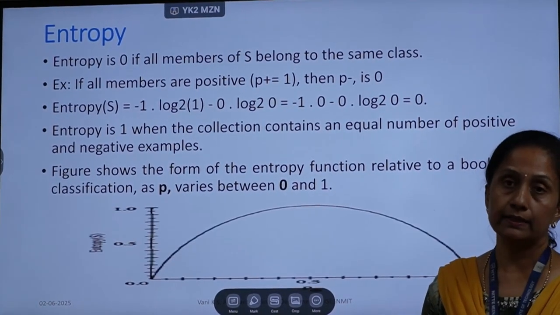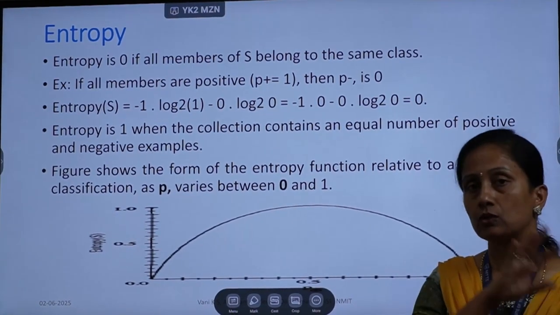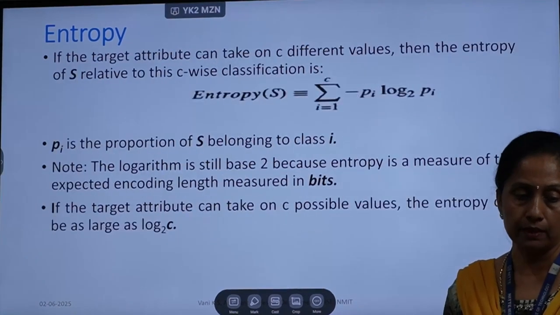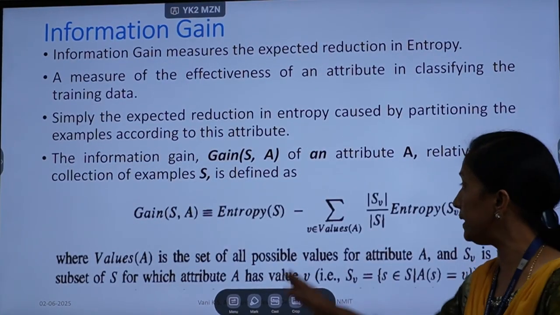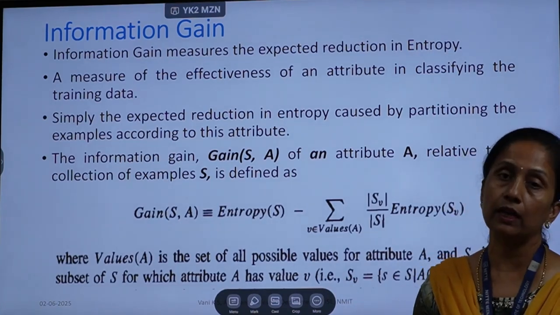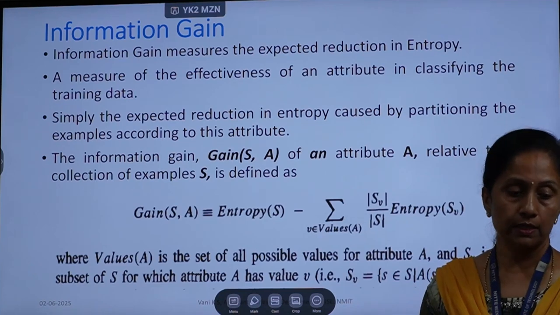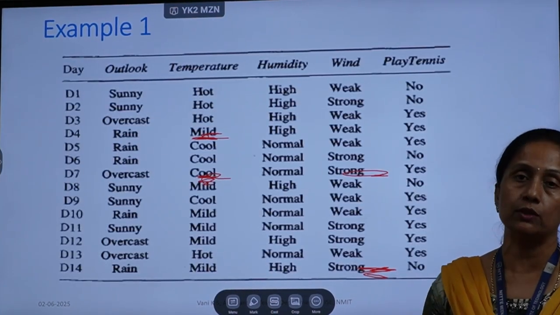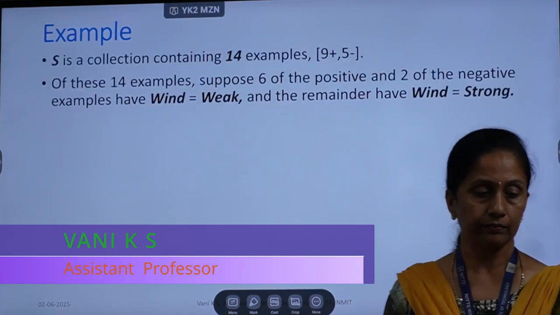So entropy decides what type of data set it is, whether it is a pure data set, in the sense all the samples belong to one label, or it is a mixture of samples. Based on that, information gain calculation will be done. This I will be covering in the next session. Gain calculations will help us decide the root node. Once the root node is decided, the rest depends on the information gain calculation of all the remaining attributes. Thank you.